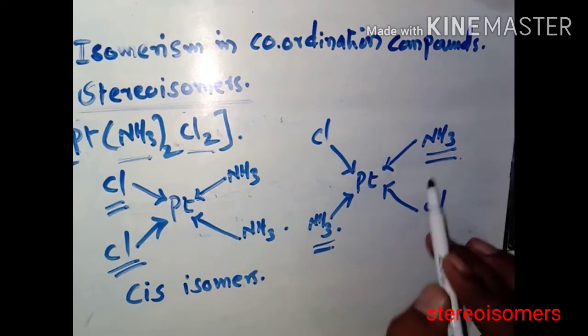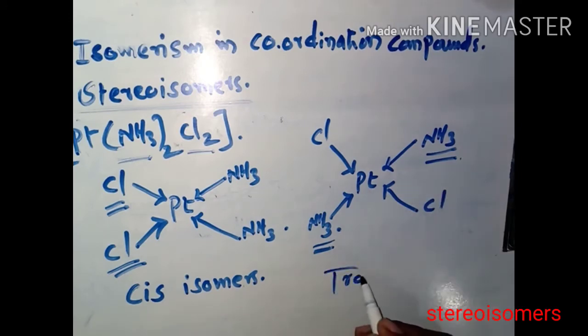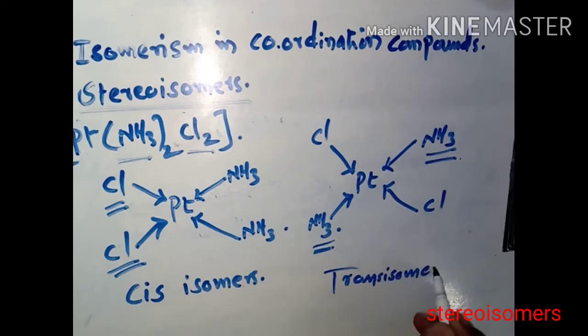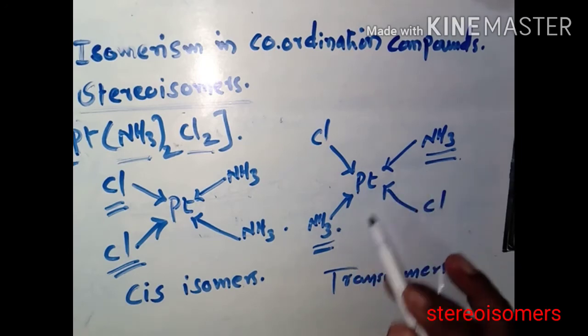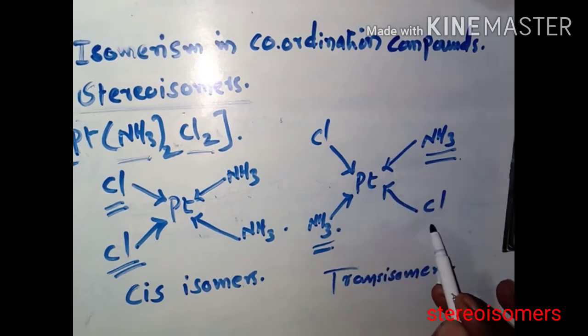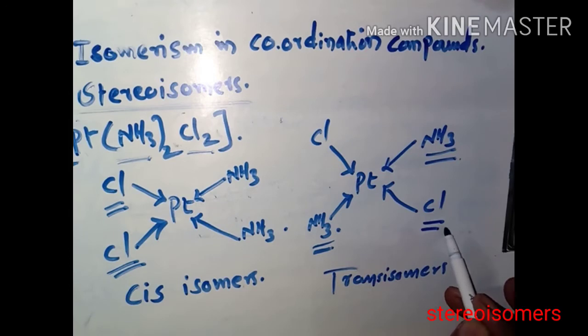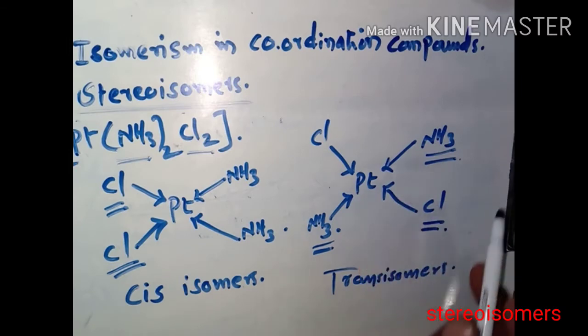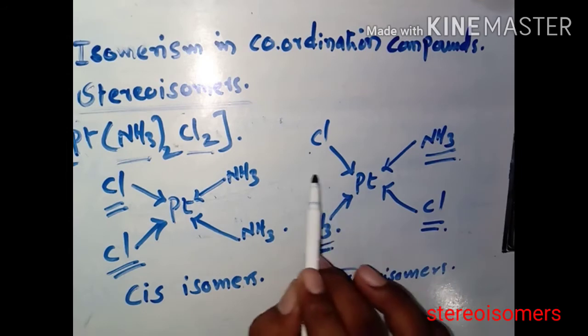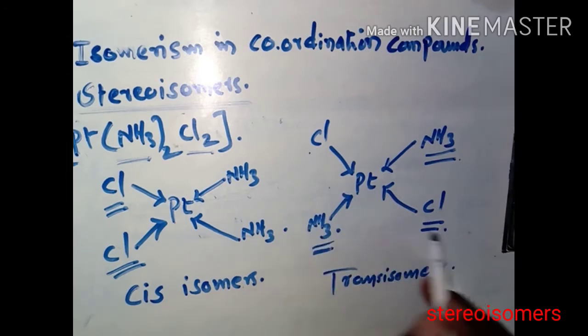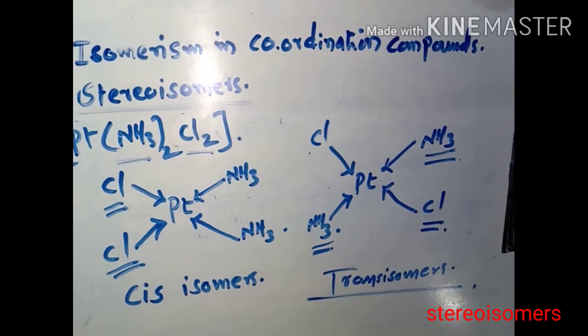That's why such type of arrangement is known as a trans isomer, meaning the identical ligands are present at opposite positions to each other. Here we can take the example of Cl. One Cl is present at the right hand side of the platinum, and another Cl is present at the left hand side of the platinum, meaning both are in opposite positions. If such an arrangement is there, then we can say it is a trans isomer.